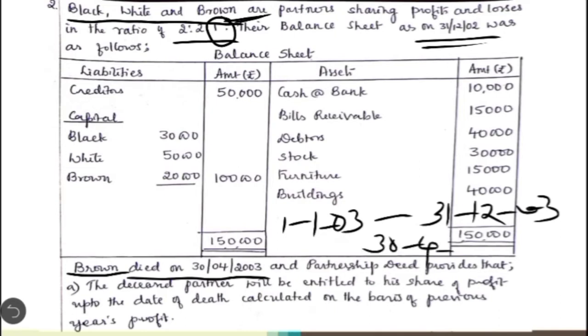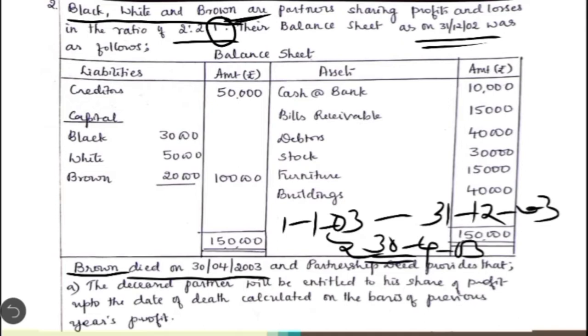Okay, and then it is given that Brown died on 30th April 2003. So now you have to identify from the beginning of the financial year till the date of death of the partner for how many months he has been there as a partner in the firm. So from 1st January 2003 till 30th April 2003, total number of months are 4. January, February, March and April. April month also you have to include because he died at the end of April. So he was there as a partner for the first 4 months of the current financial year.